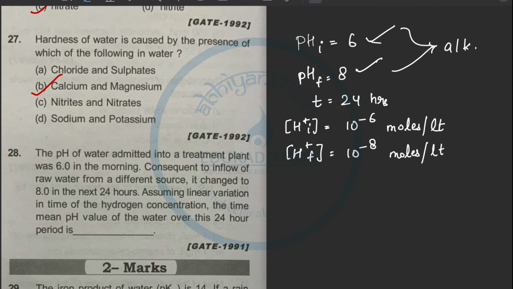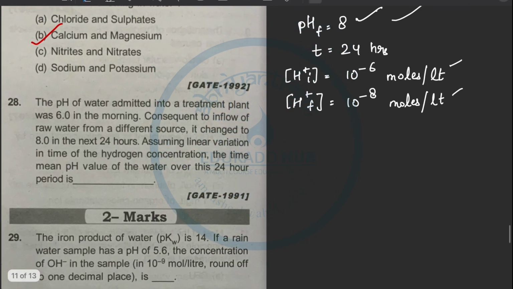So the concentration of H plus ion is decreasing from 10 to the power minus 6 to 10 to the power minus 8. And they are saying that we need to assume linear variation in time. Okay, so we can say of what? Of the hydrogen ion concentration.